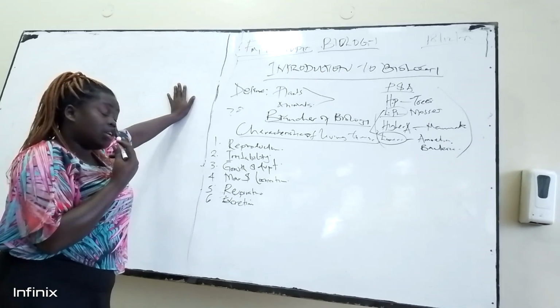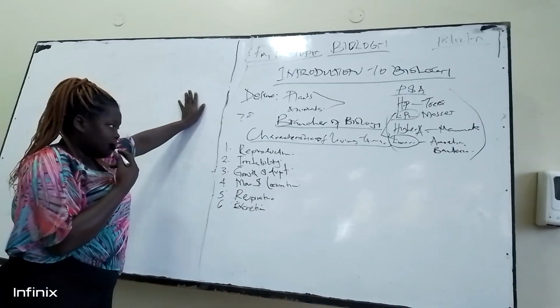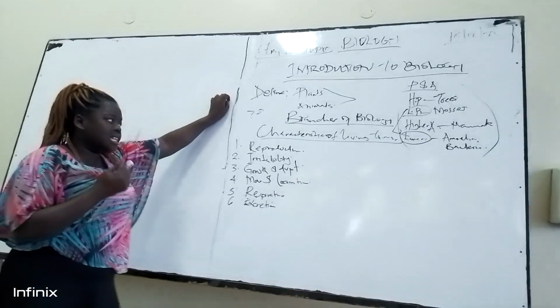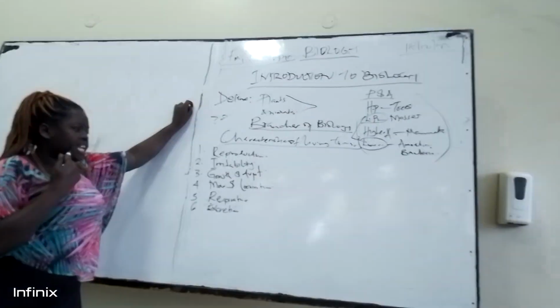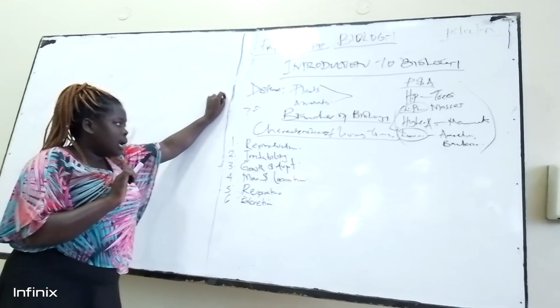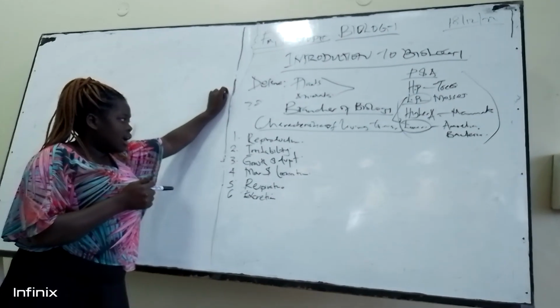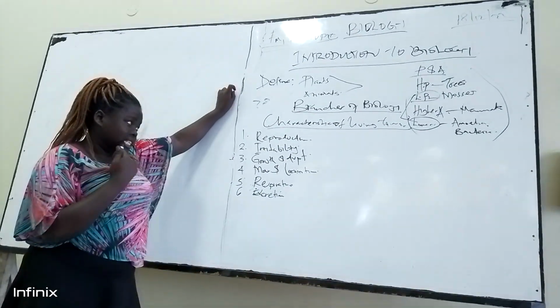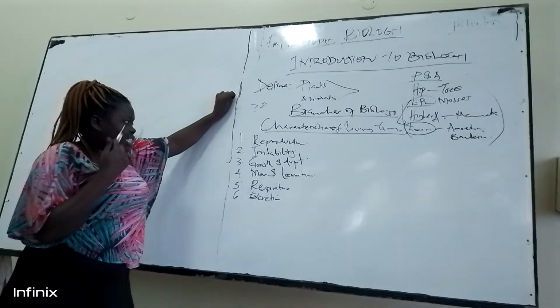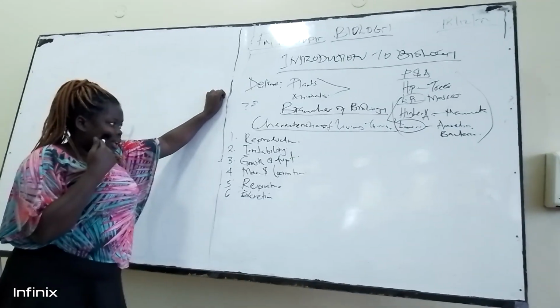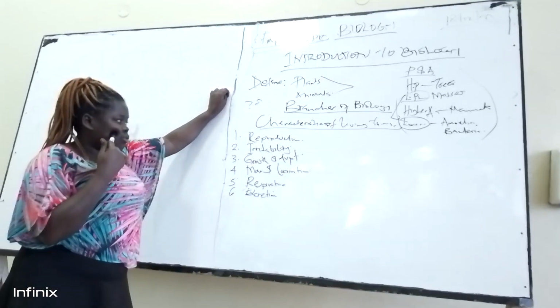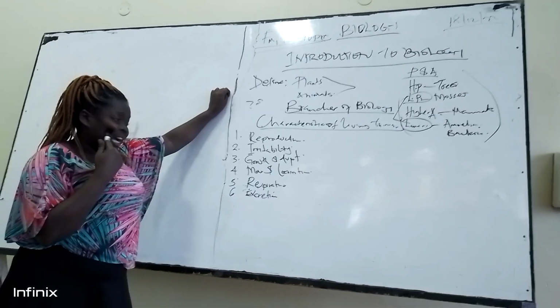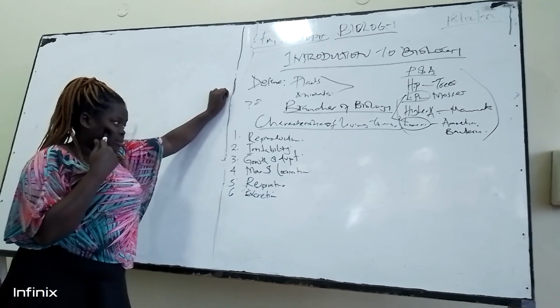Living organisms do reproduce. Reproduction is the process whereby mature organisms meet, then they give rise to offspring of the same kind. If it's a human being, then it gives rise to human beings. If it's a cow, then it gives rise to a cow. That's reproduction as a characteristic of living organisms.